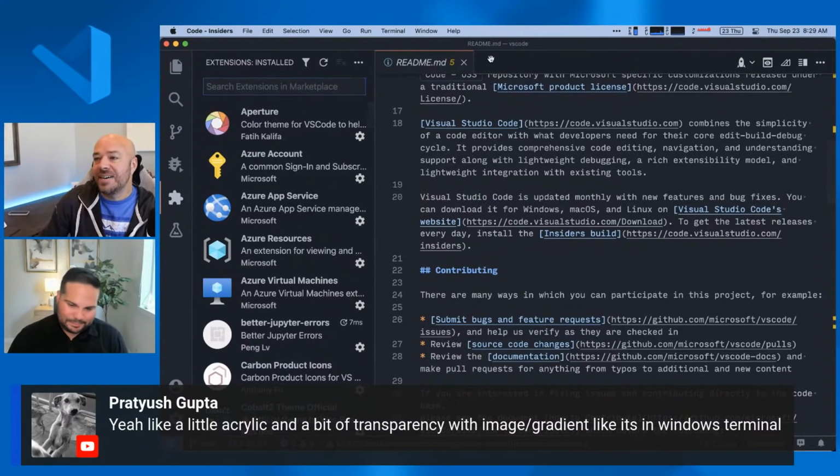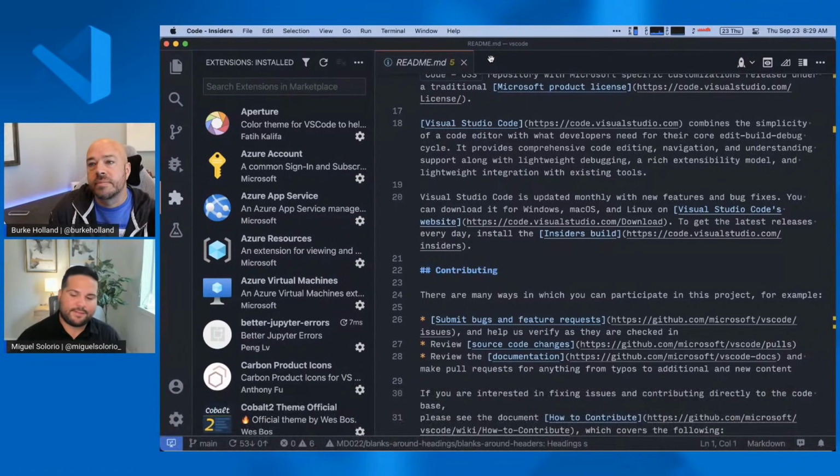All right. But one last thing I want to say about the transparency: once we have support from the architecture, like we use Electron under the hood to wrap it all together, and we have some of these native hooks to add that transparency, it might make it a little bit easier to add those in. Especially since, like you said, Windows Terminal has this, and lots of other applications like Mixer and Fluent are both looking very similar nowadays. So there might be a day where we add that as well. But you never know.